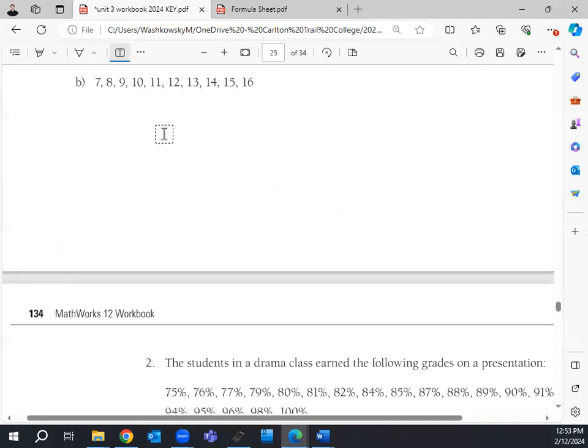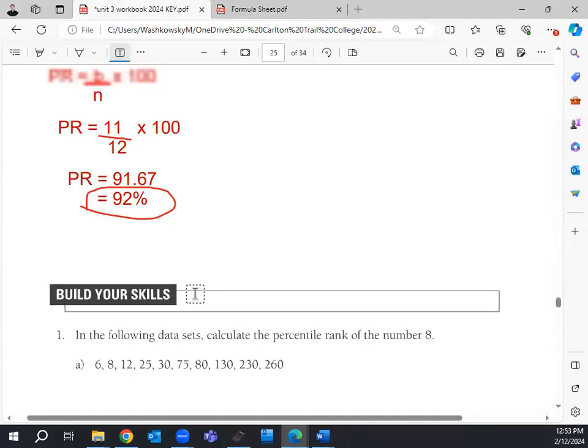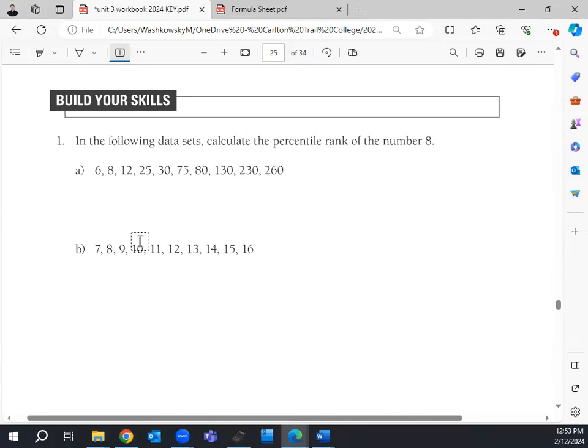Was it just 3 questions? 3 questions. I'm going to give you 8 or so minutes to try out those 3 questions here. Again, ask for help if you need it. We need a good understanding of this because the next part has some easy tricks that can be done against you. So we have to make sure we understand percentile ranking to be able to move on. Try out questions 1, 2, and 3. I won't go through all of them. I'll go through 1 or 2 of them at the end.